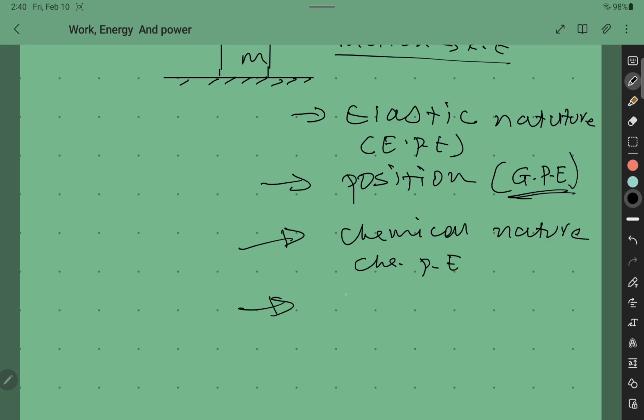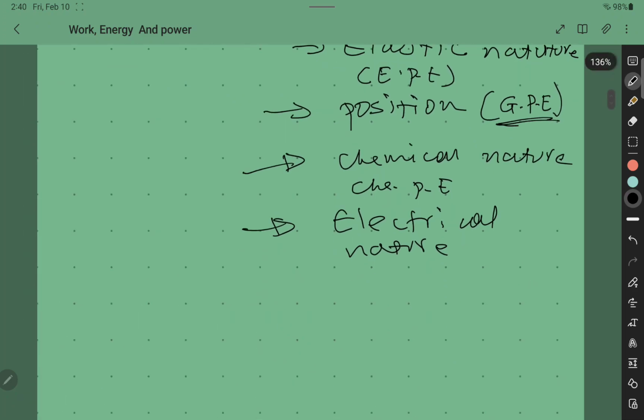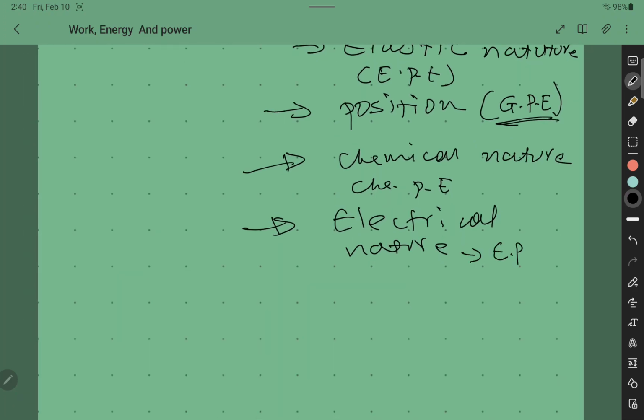A mass can also possess energy due to its electrical nature. The resulting energy is called electrical potential energy. These are a few of the energies possessed by a physical object for different reasons.